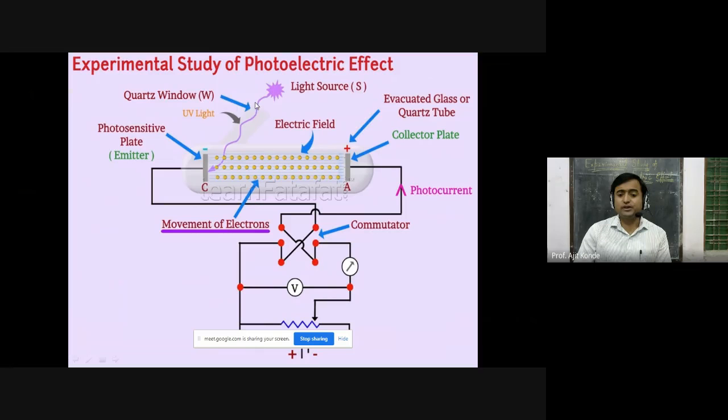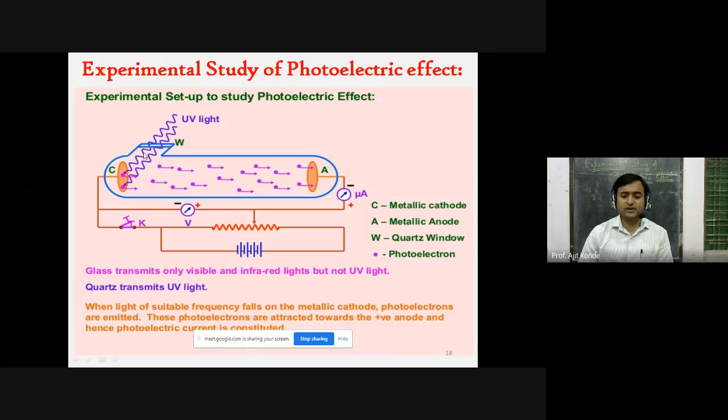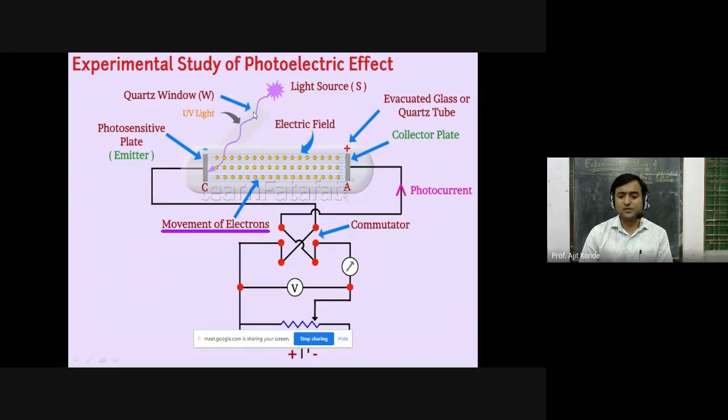The window you can also see in the next diagram. See this window. This window is made up of quartz. Why? Then and only then can the ultraviolet rays coming from the sun enter. Okay, this is the window. If you concentrate on that diagram, you will be able to see that. W is the window, this one, the arrow. Over here, we have a quartz window which allows the ultraviolet rays to move inside.